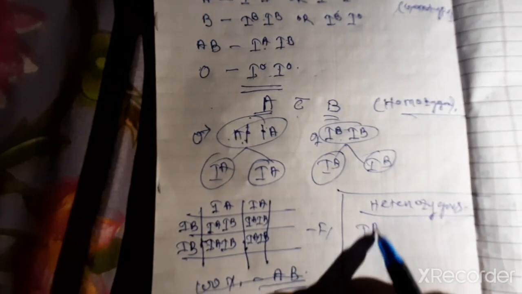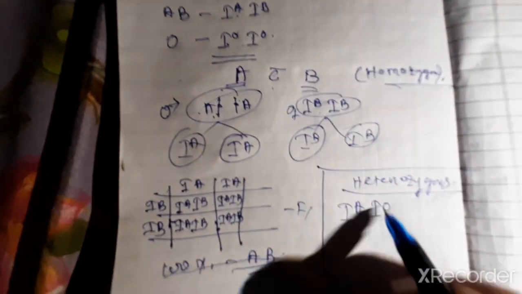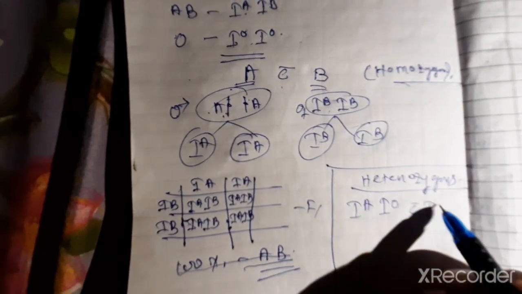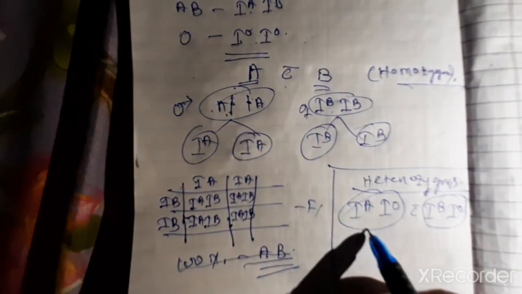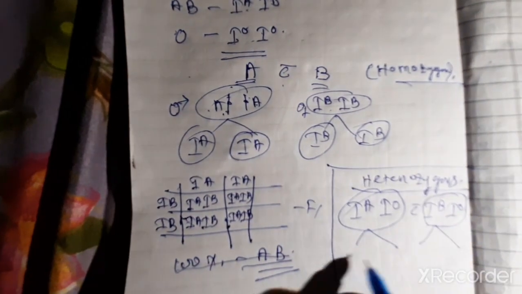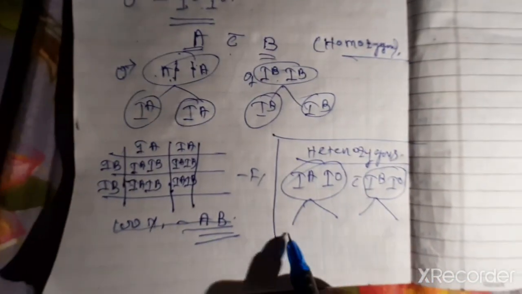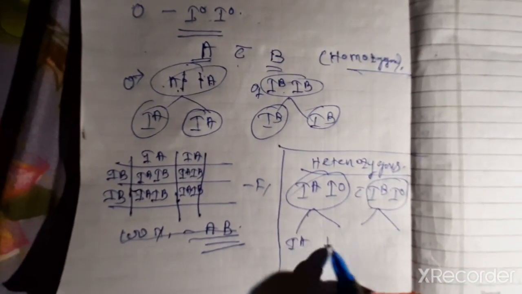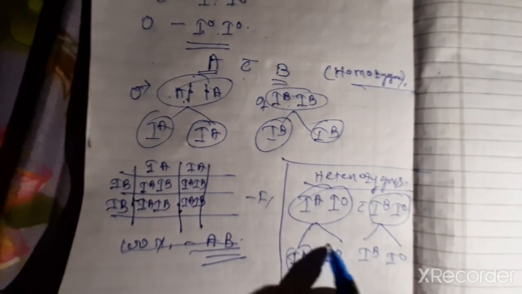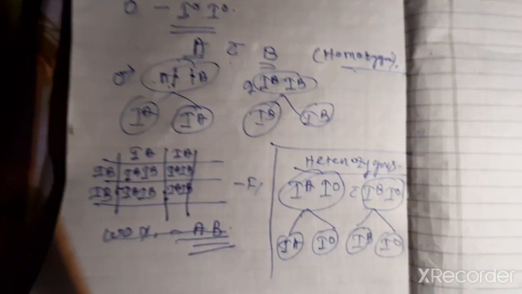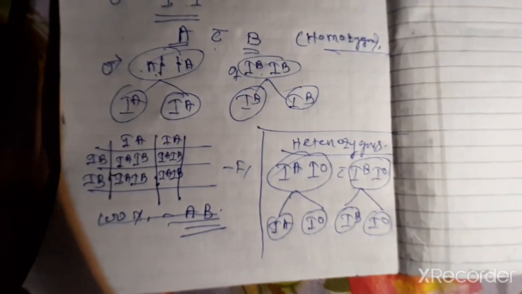That means IA IO crosses with IB IO, right? Then you try to get the gametes. That means IA, IO, IB, IO. Then you do the Punnett square and tell it to me. Okay. Thank you.